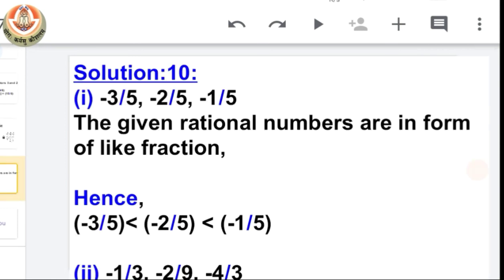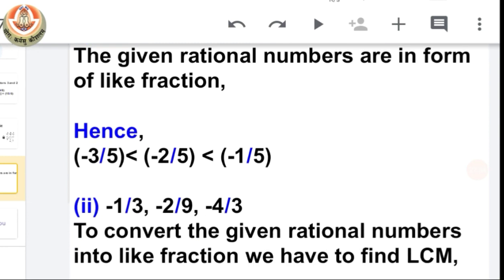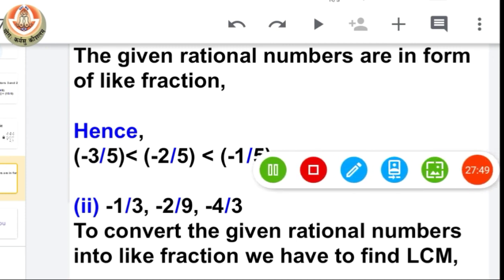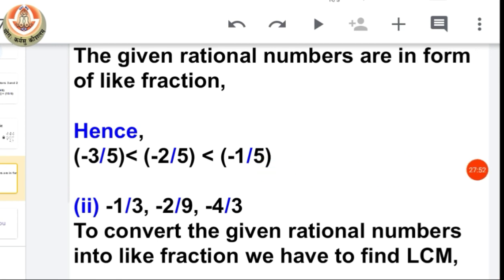So the first part we have minus 3 by 5, minus 2 by 5 and minus 1 by 5. So all the three denominators are equal. So we just have to see the numerators to compare them. Now they are negative numbers. So obviously negative 3 is smaller than negative 2 and negative 2 is smaller than negative 1. So we have this arrangement for their ascending order.